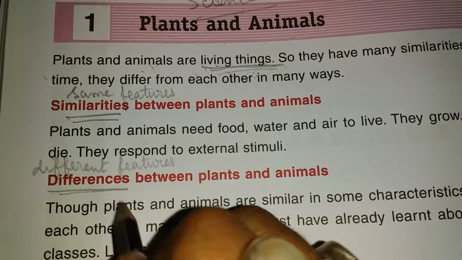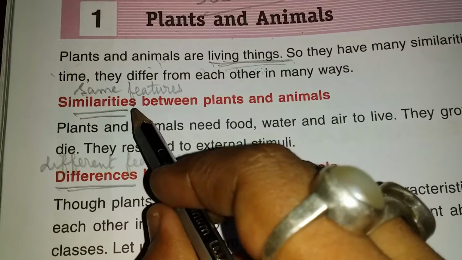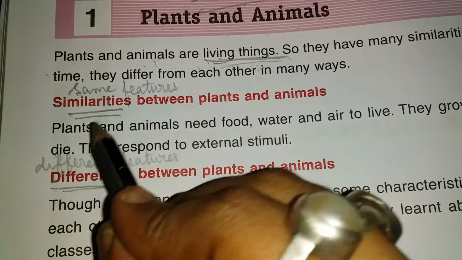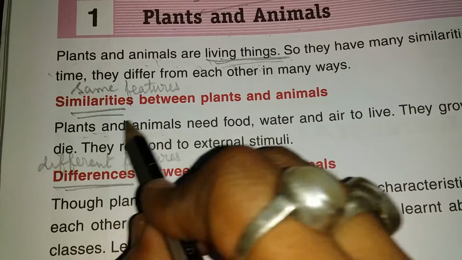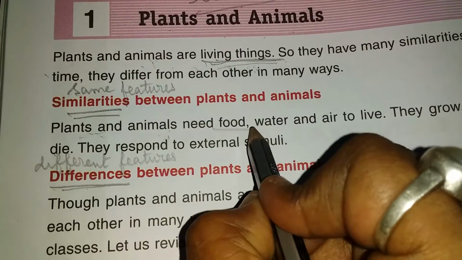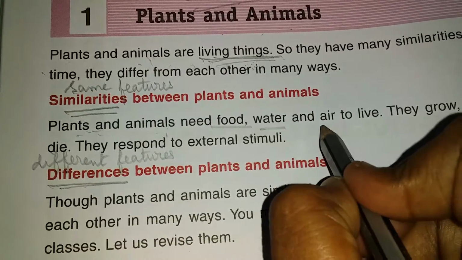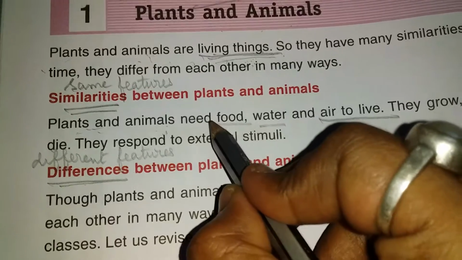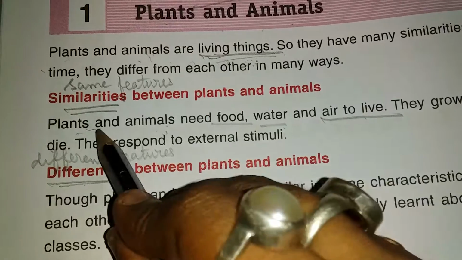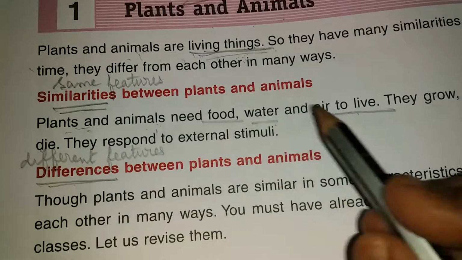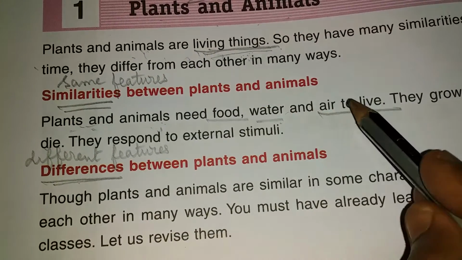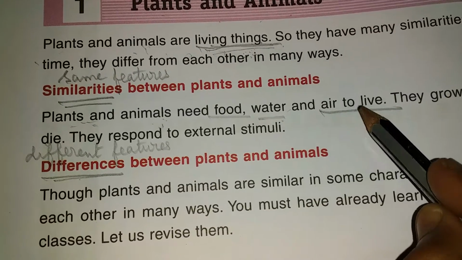Difference means which are not same. So what are the same features? Plants and animals, both of them need food, water, air to live. Food, water and air.